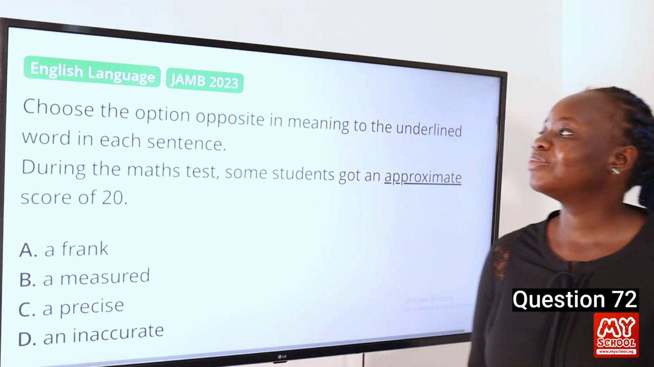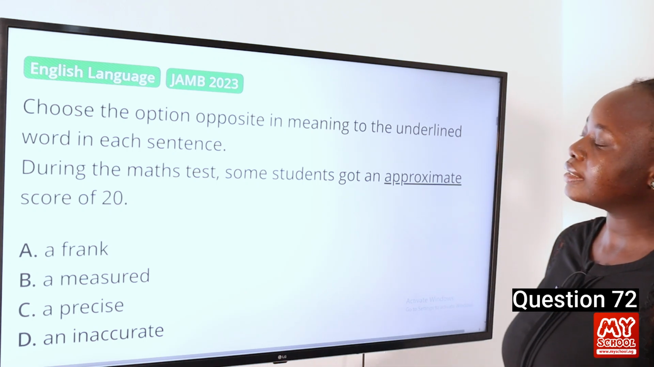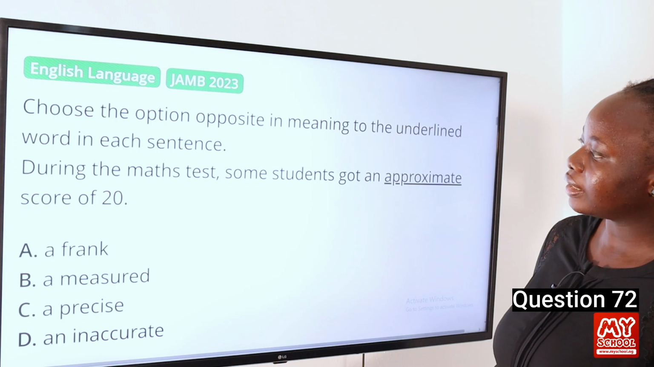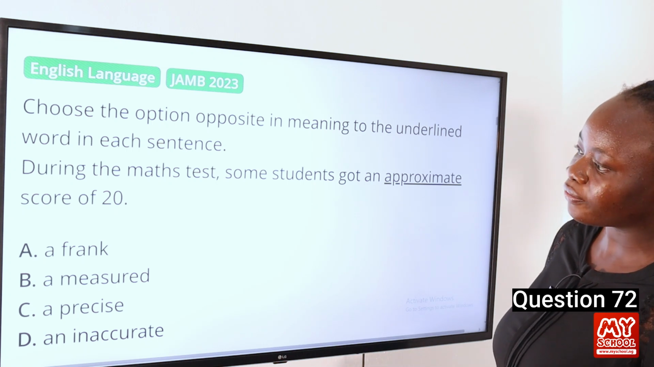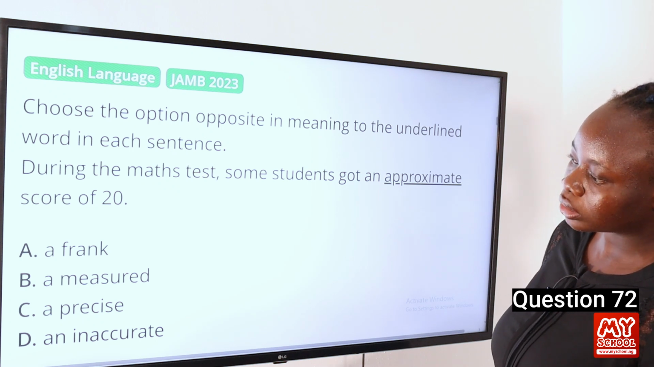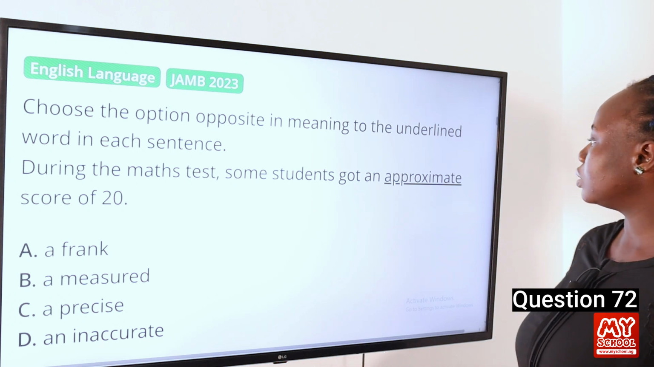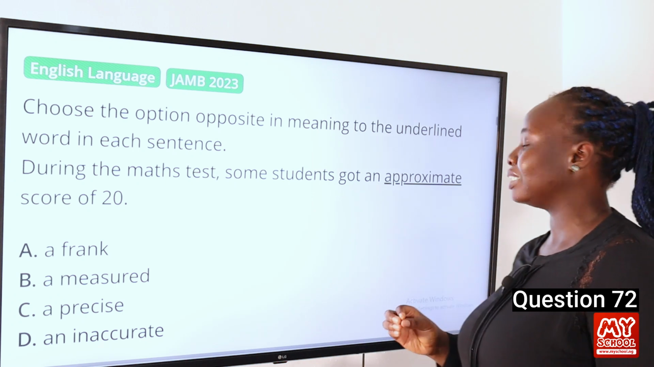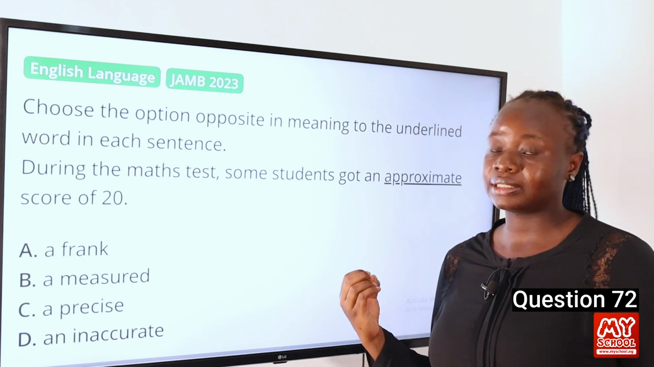Question 72. Choose the option opposite in meaning to the underlined word in each sentence. During the maths test, some students got an approximate score of 20. A, frank; B, measured; C, precise; D, inaccurate. So in this case, the word approximate means inexact. So we are looking for a word that is opposite in meaning to that.